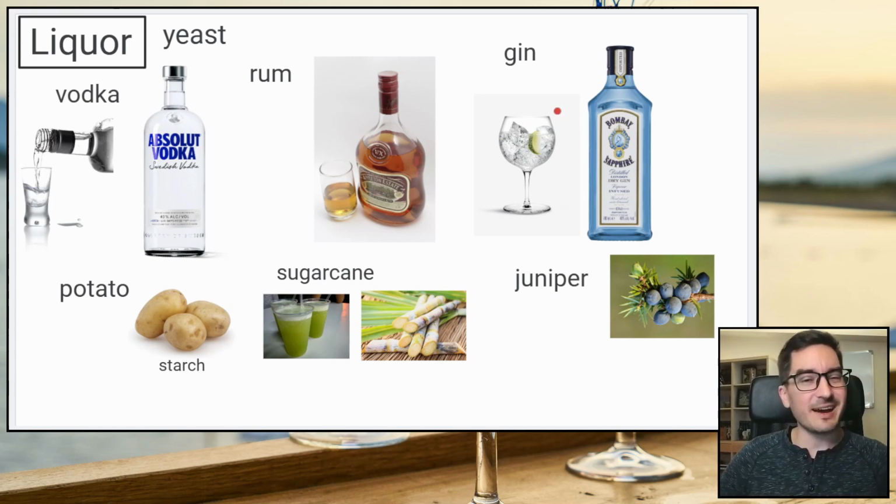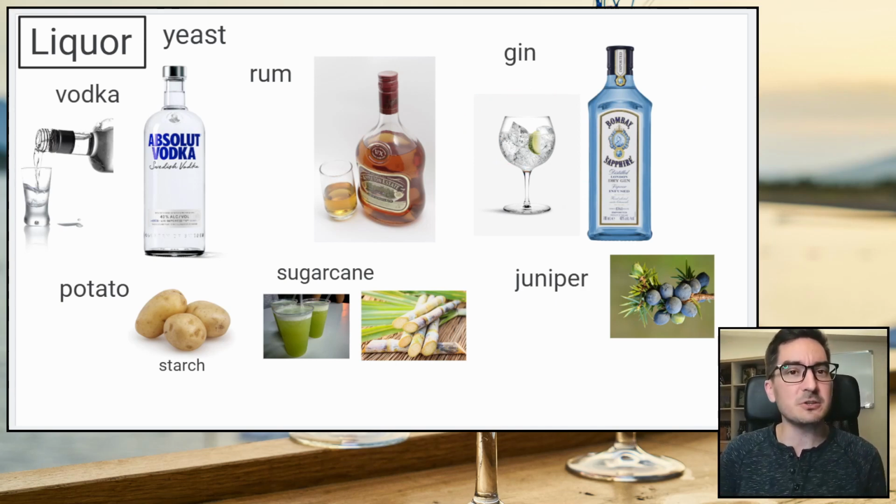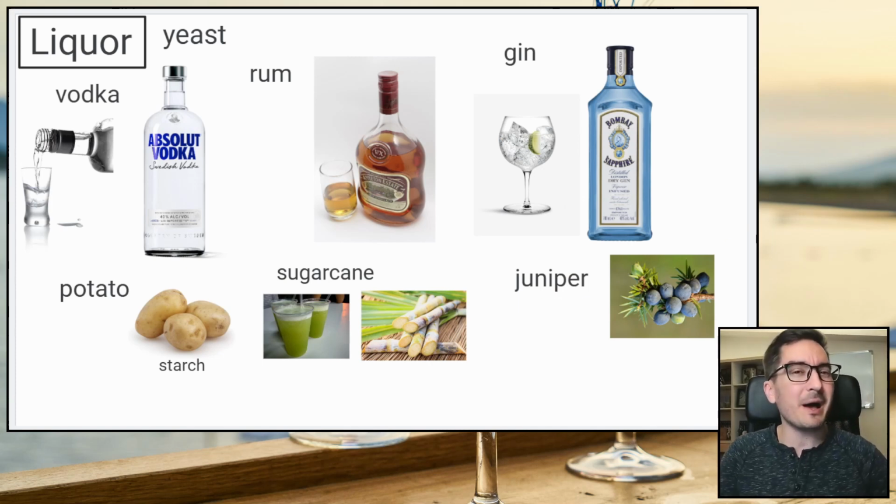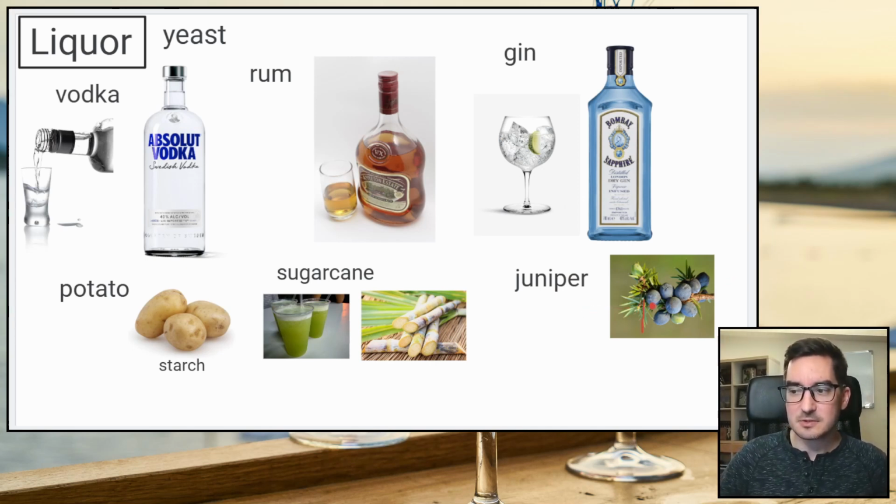Now, gin, I'm not sure what it's made of. I don't know what it's originally made from, but the flavor comes from something called juniper. Juniper is a kind of plant like a pine tree. Pine tree is like, well, you can see these little sharp leaves.